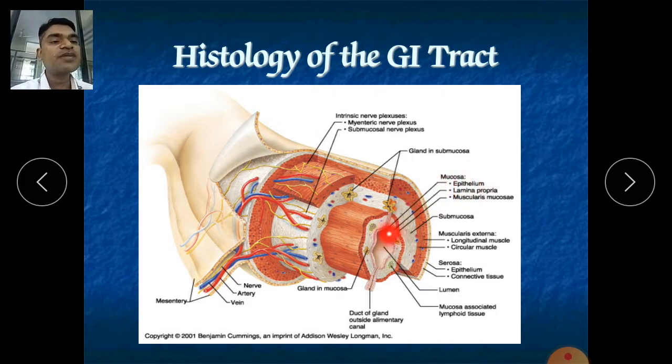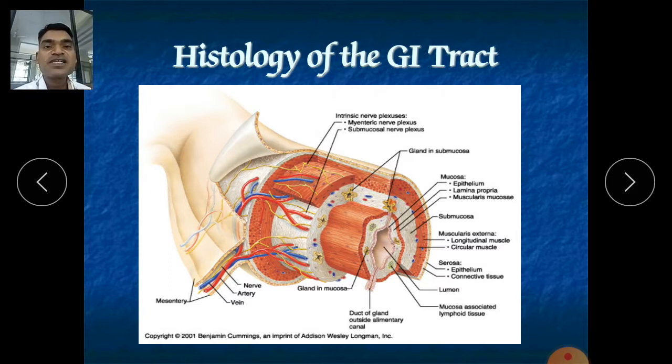This epithelium you will find in the small intestine, after the mouth in the esophagus, and also in the large intestine. Actually this mucosa is made up of non-keratinized stratified squamous epithelium.